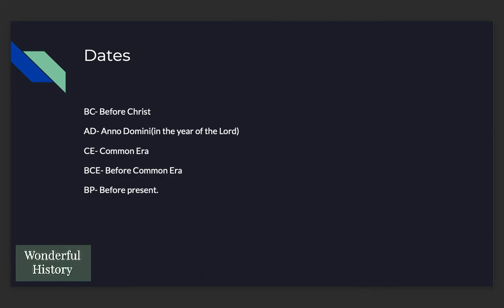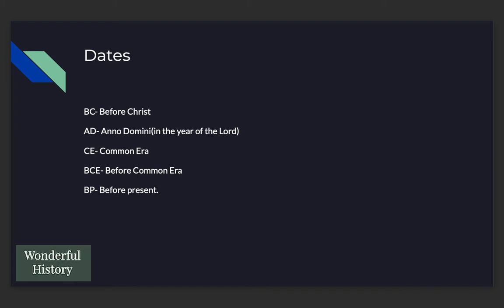Let's look at some other facts. Throughout your journey with history, you would come across words like BC, AD, CE, BCE, BP. So let's know what they are about. BC is before Christ. If we consider 0 AD, suppose today is 2020, how about 2020 years ago from now? It was 0 AD. That year 0 was the year when Jesus Christ was born.